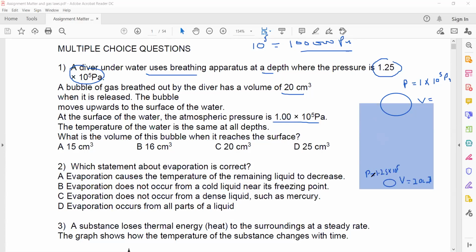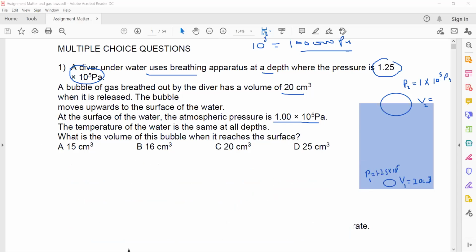So this is the first volume, the first pressure, the second pressure and the second volume. We will use the formula P1 V1 equals P2 V2.